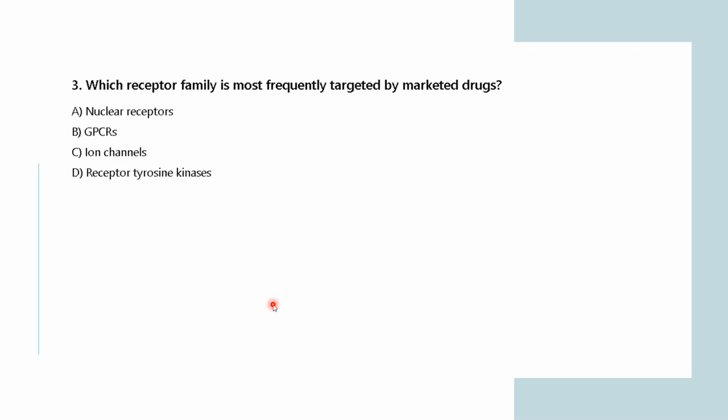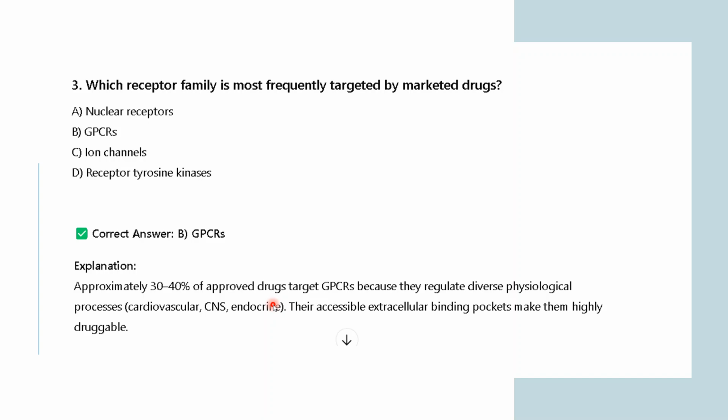Any guesses? I don't know if you people are aware of these things, but this is a question because no one is aware right now how the marketed drugs are participating in the receptor activity. So I will answer it for you. This is particularly the GPCRs. What do you mean by GPCRs? This is the G protein coupled receptors.